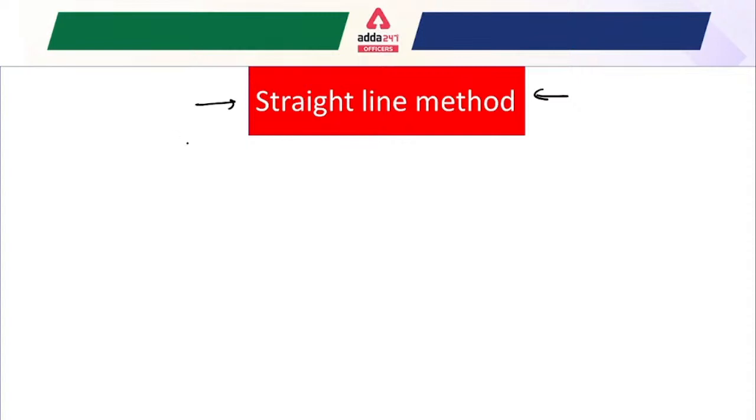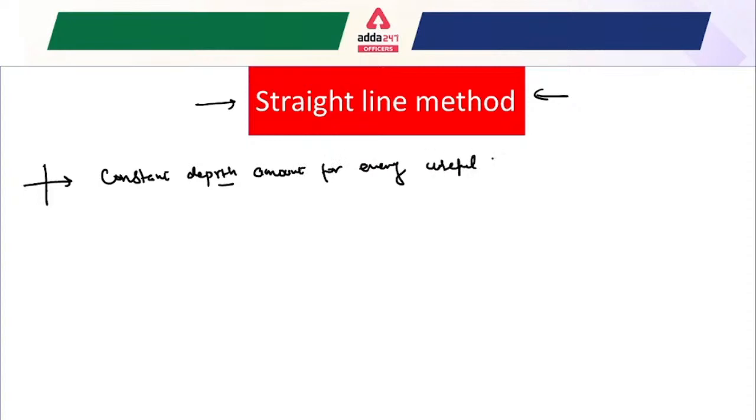The first thing to understand is that the straight line method is nothing but a constant depreciation, a constant depreciation amount for every useful year, or every year of the useful life of an asset. That is understood as the straight line method.